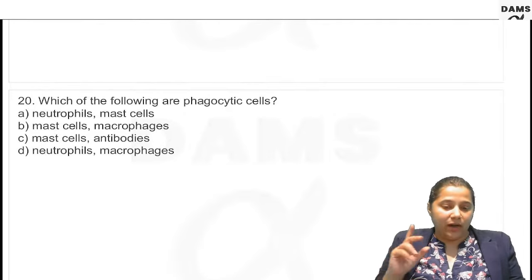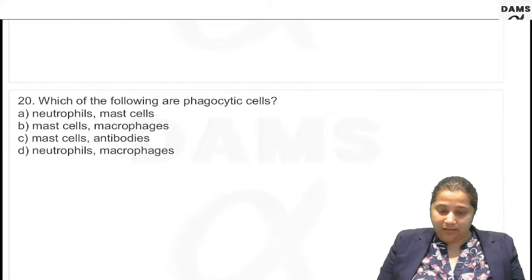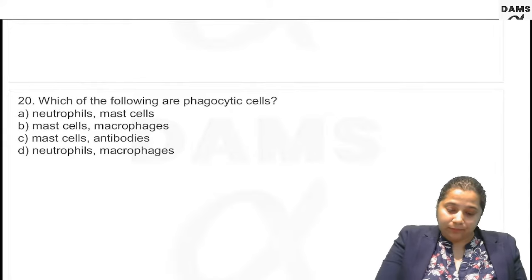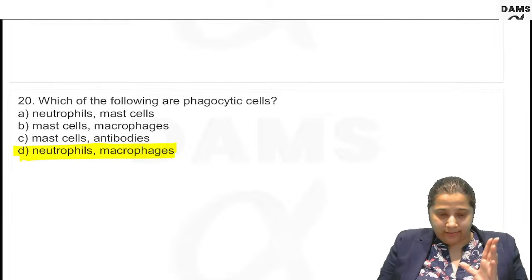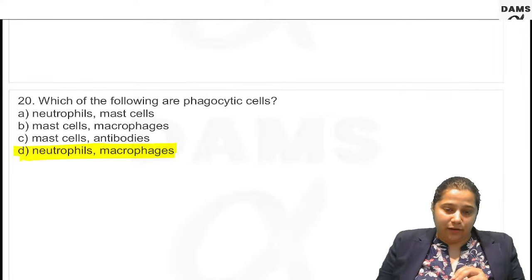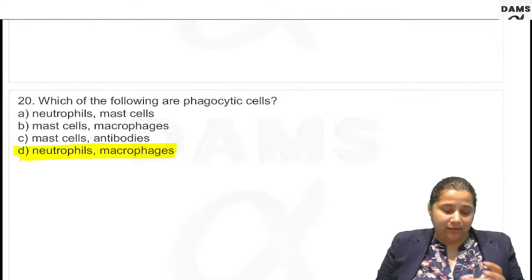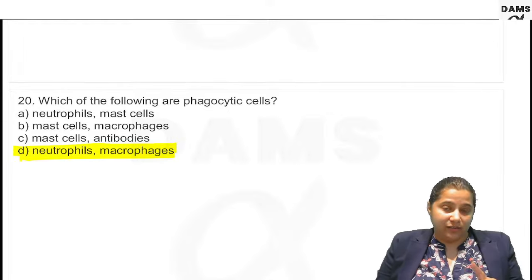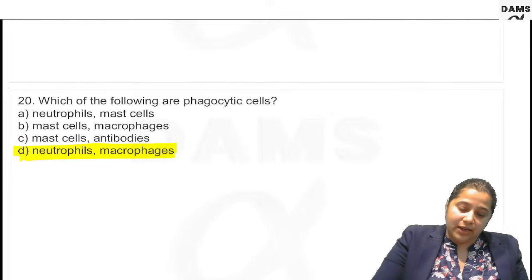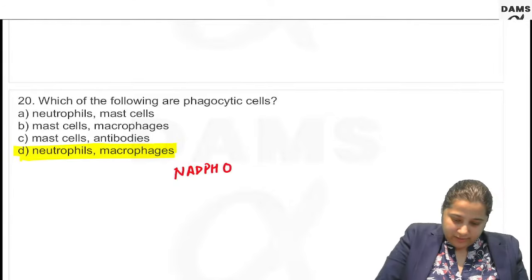Which of the following are the phagocytic cells? They are neutrophils and macrophages. These are phagocytic cells. These cells can phagocytose foreign substances like bacteria and they can kill them because they have an enzyme known as NADPH oxidase.